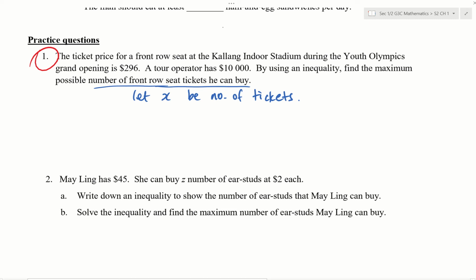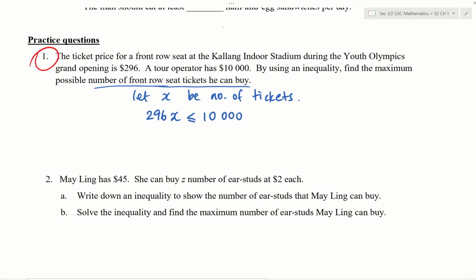Okay, so if x is the number of tickets and each ticket costs $296 and he only has $10,000, we need to form an inequality that you only can spend less than $10,000 and your spending is given by 296x less than or equal to 10,000.